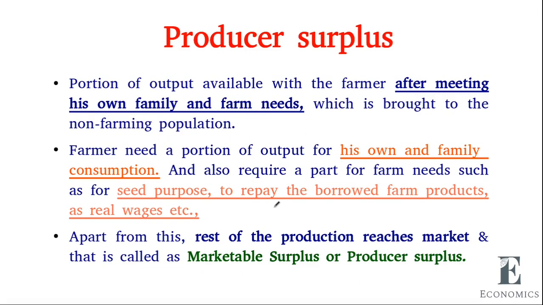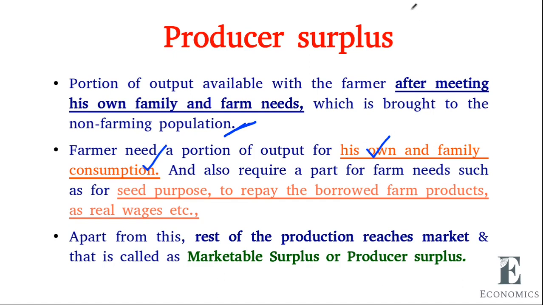So producer surplus is the portion of output available with the farmer after meeting his own family and farm needs, which is brought to the non-farming population, that is us. So for the non-farming population, only this producer surplus is available. Then the farmer needs a portion of output. For what purpose is he using it? For his own consumption and his family consumption.